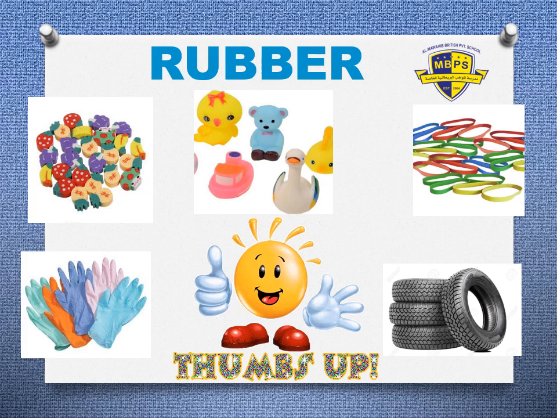Good job. Yes, they are the example of rubber. You can see in the picture, it's rubber eraser, gloves, toys, car tires, and rubber band. So they all are made up of rubber, and we use a pencil eraser when we make a mistake, when we write something wrong, we erase it with the help of pencil eraser. And we wear gloves. And nowadays you all are wearing gloves, right?